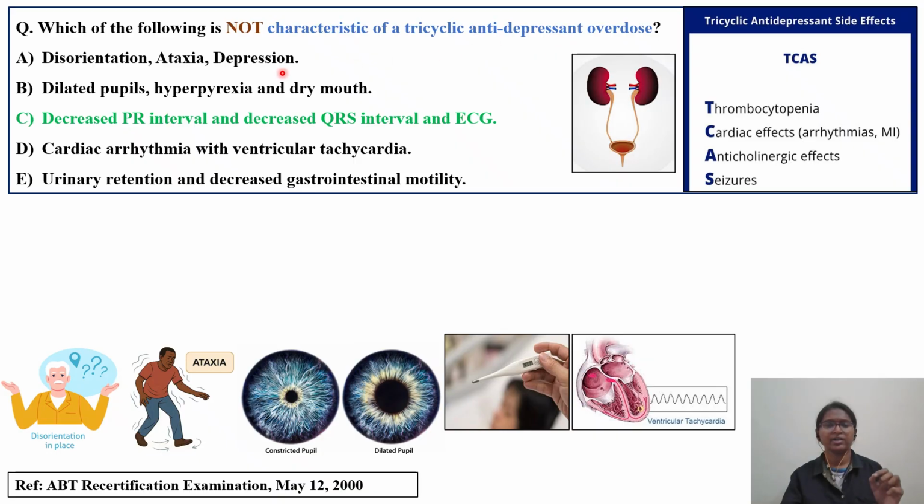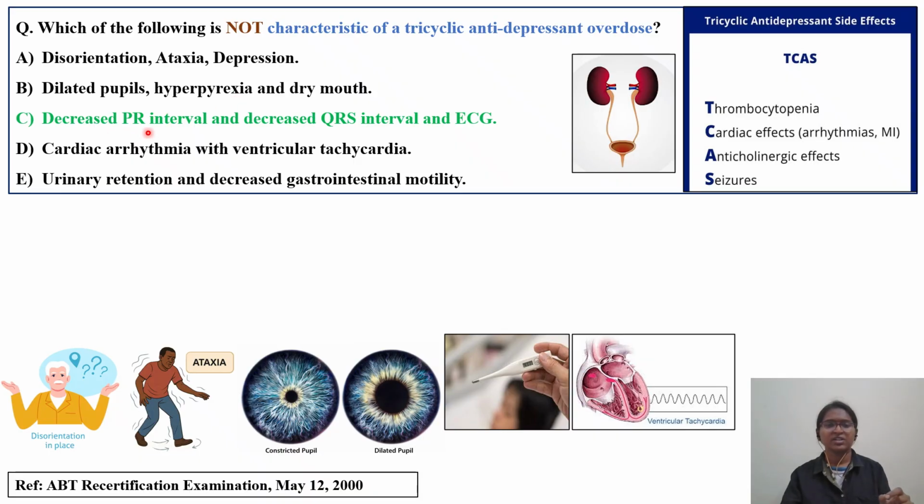Okay, we need to identify the option in which TCA, that is tricyclic antidepressant overdose, it is not a characteristic feature. We have option A, disorientation, ataxia, depression. Option B, we have dilated pupils, hyperpyrexia, and dry mouth. Hyperpyrexia is nothing but increase in body temperature, in layman terms, it is fever.